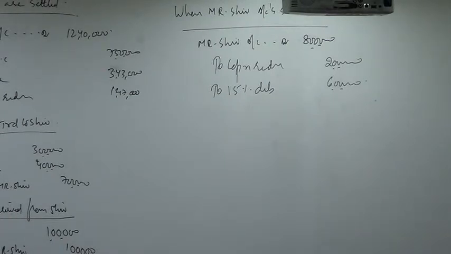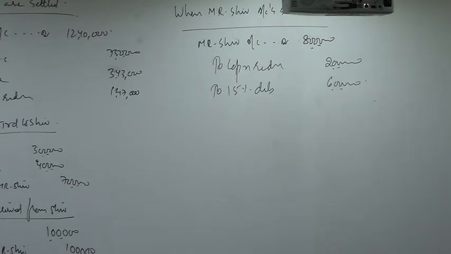Next. Next, come to point number 5. Mr. Ganesh agrees to cancel debentures amounting to rupees 50,000 out of total debentures due to him and agrees to accept 15% debentures for the balance amount due to him. So Mr. Ganesh is agreeing to cancel debentures amounting to how much? 50,000 out of total debentures due to him, and to accept 15% debentures for the balance amount due.